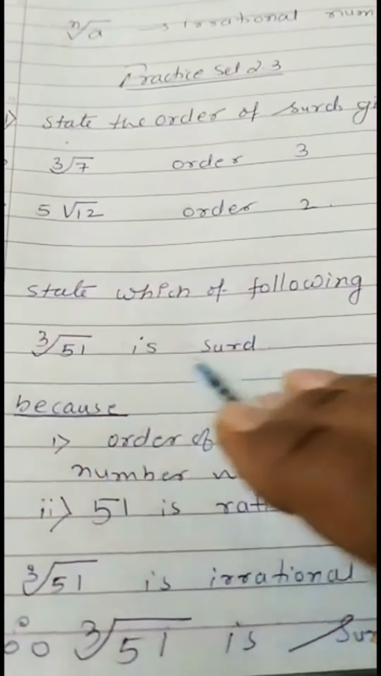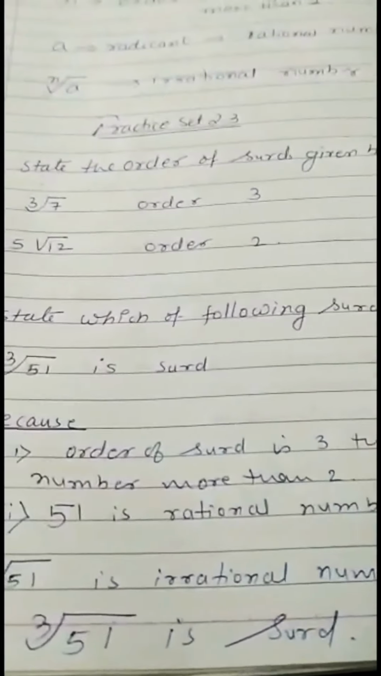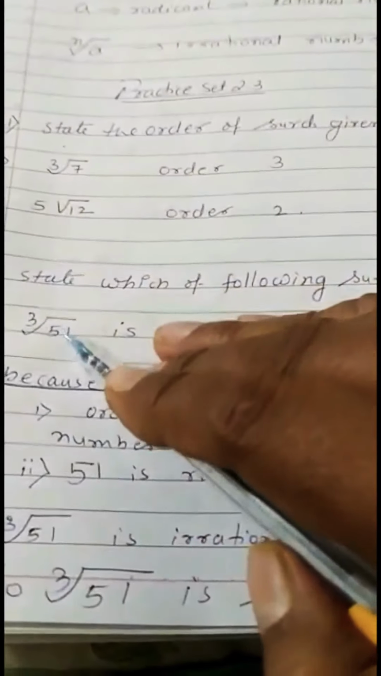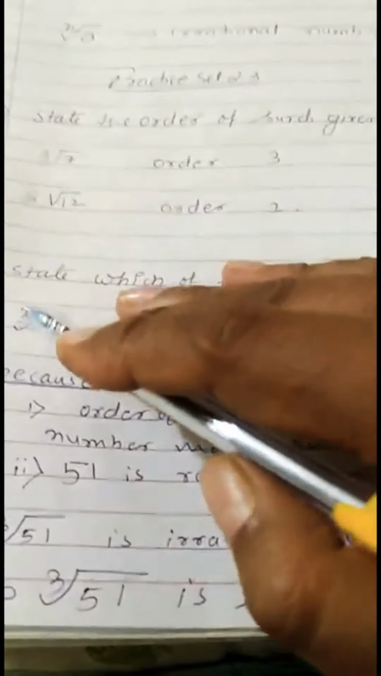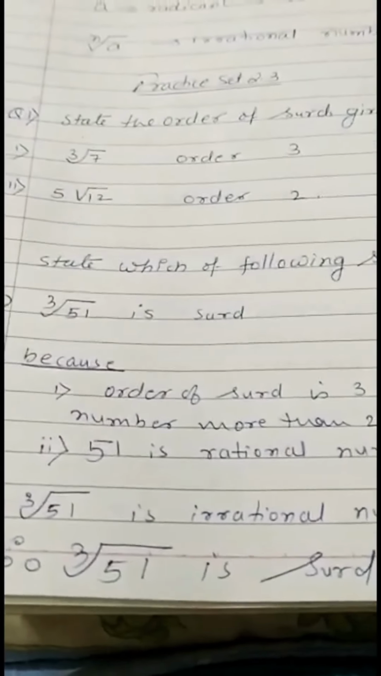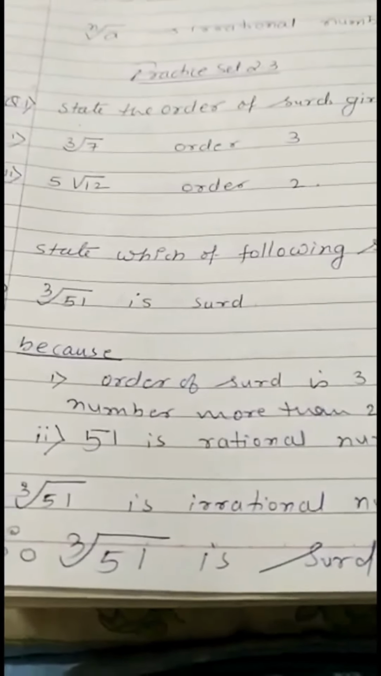State which of the following is a surd. Cube root of 51. Yes, it is a surd. Why? Because the order is 3, that is greater than 1. First condition is fulfilled. 51 is a rational number. Second condition also fulfilled. And the cube root of 51, we do not know the exact answer, so the third condition is also fulfilled. It means it fulfilled all the conditions.